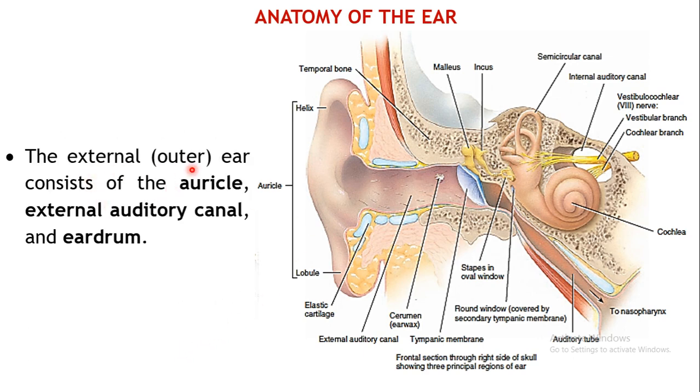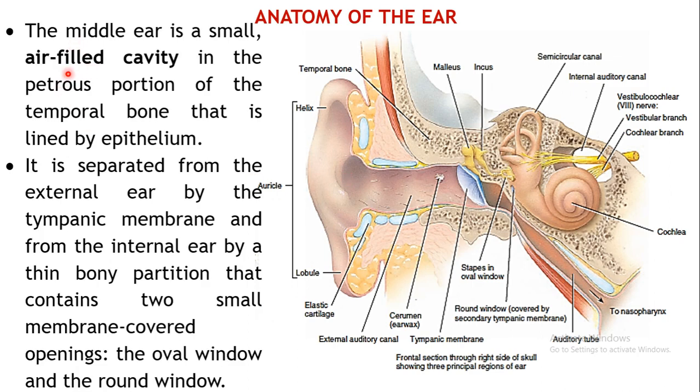Now coming to the external ear or the outer ear, it consists of the auricle, the external part of your ear, then the external auditory canal, and the eardrum or the tympanic membrane. So this comprises the external ear.